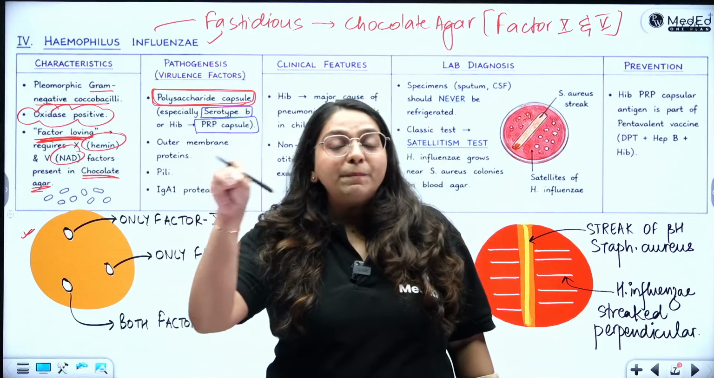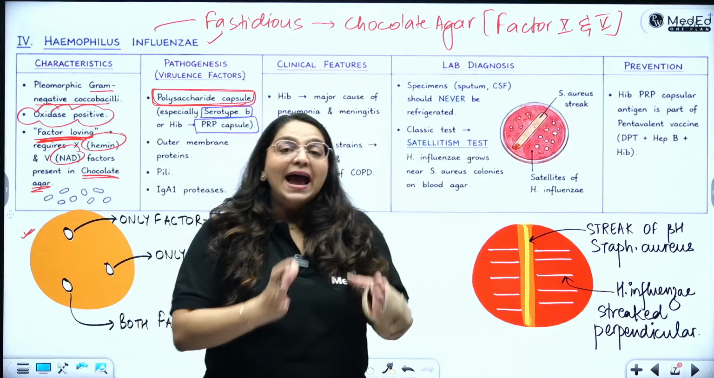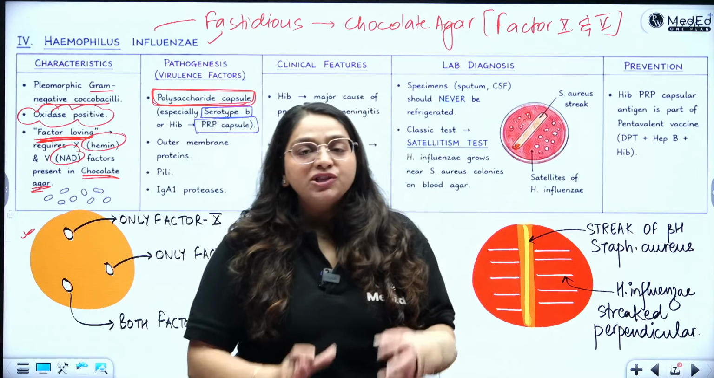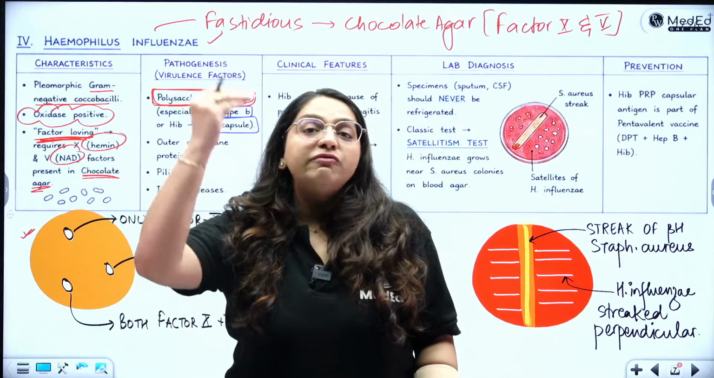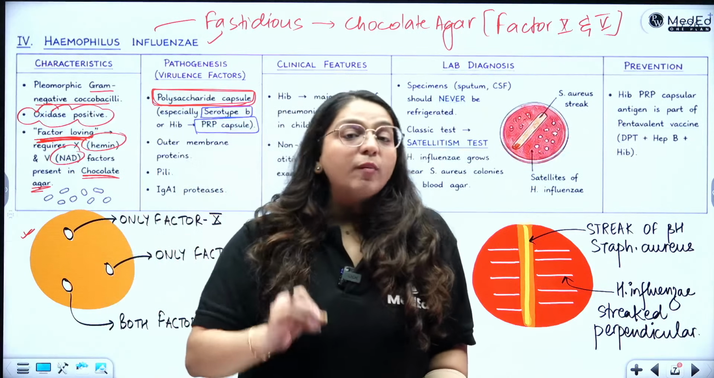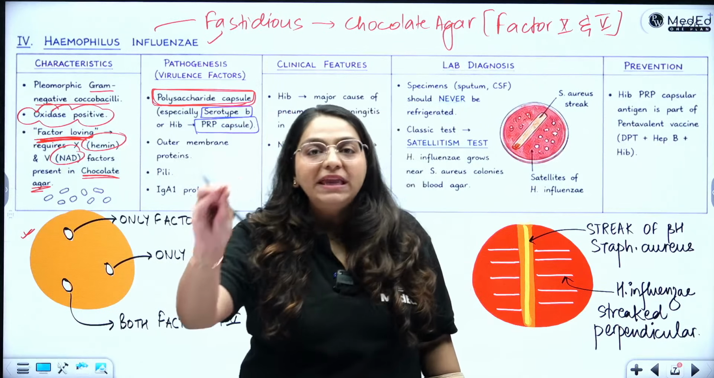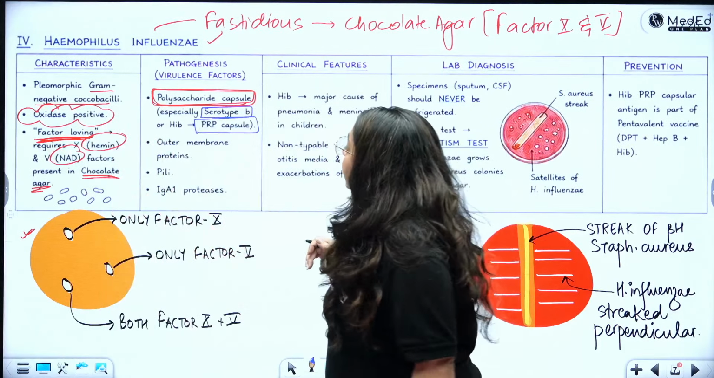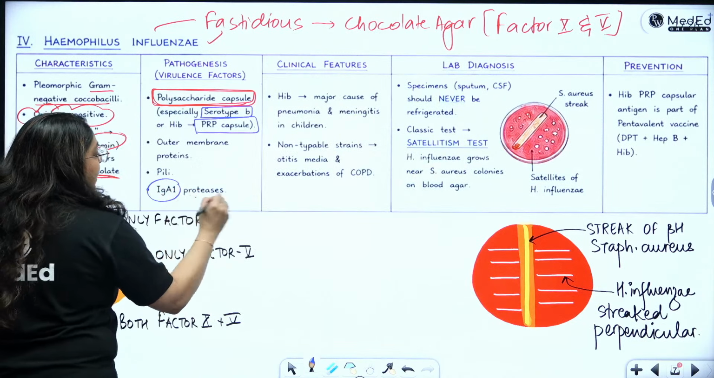And this PRP capsule makes it very different from all other strains of H. influenzae. And this PRP capsule wala H. influenzae serotype B is associated with the most severe form of disease, the most severe form of meningitis, most severe form of pneumonias. That is why under the national immunization schedule, we have only included the serotype B of H. influenzae. Okay? Now, there are some outer membrane proteins, there are pili, and there are the IgA1 proteases.